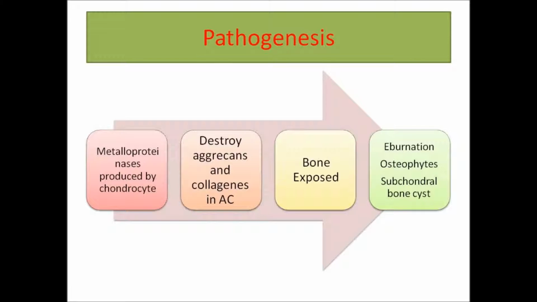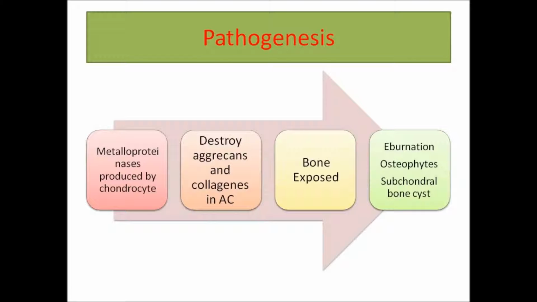In osteoarthritis, however, there is an increase in the degenerative factors to the point where they overwhelm the synthetic factors, and so the cartilage is degraded more than synthesized. The degenerative factors are a group of enzymes called matrix metalloproteinases, MMPs. Those are the most important factors in this condition.